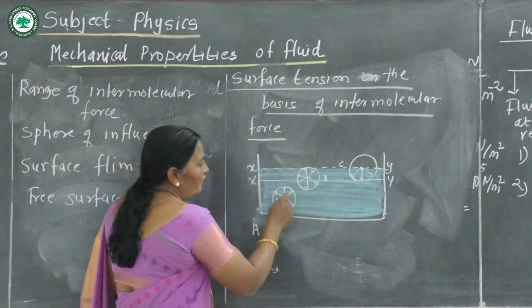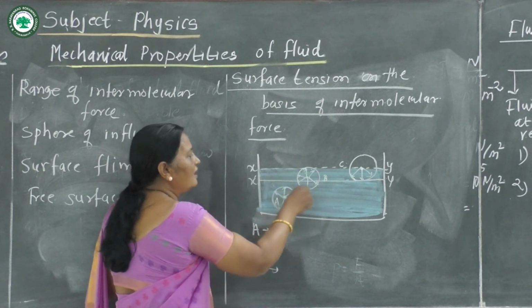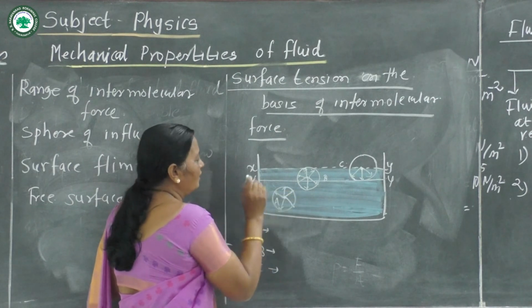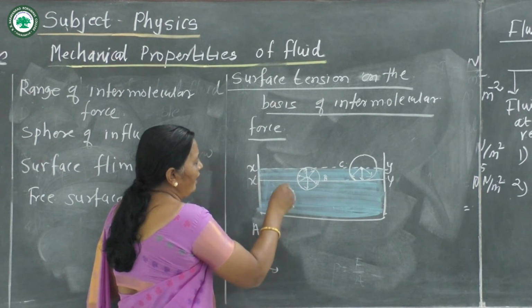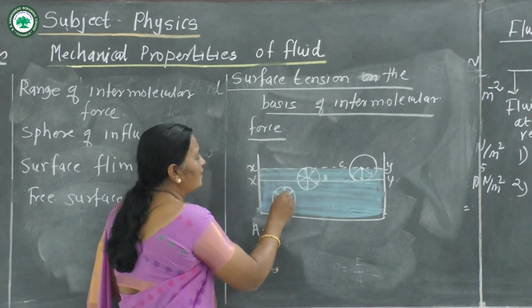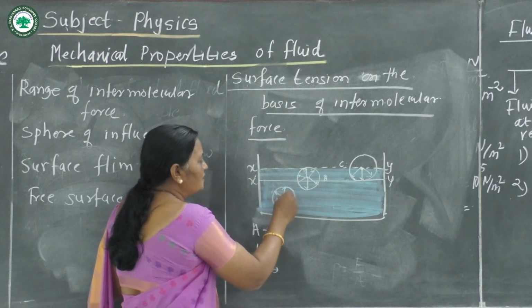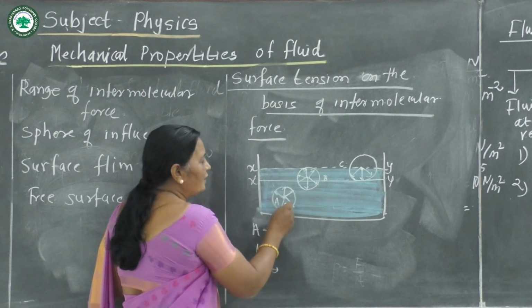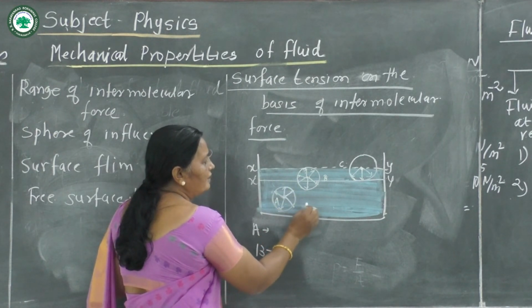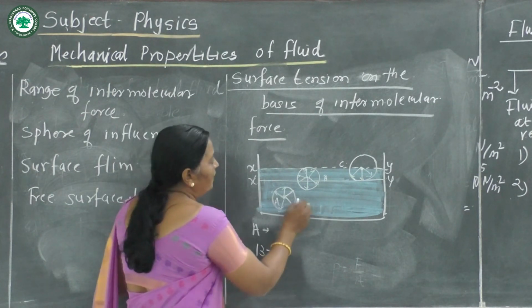Now see, molecule A is within the liquid. This is the molecule, this is the sphere of influence, and it is inside the liquid. What is the effect on this molecule? The force is equal and opposite in all directions. It is a liquid molecule, and these are also liquid molecules, so there is a cohesive force between these molecules.